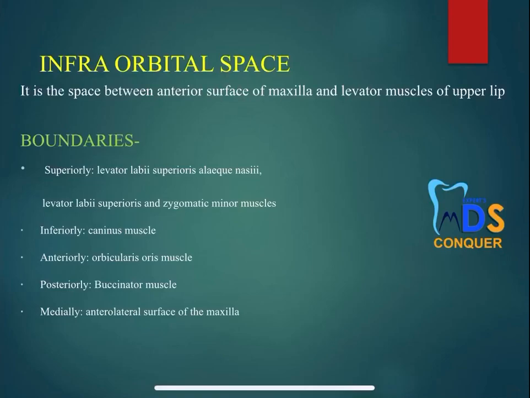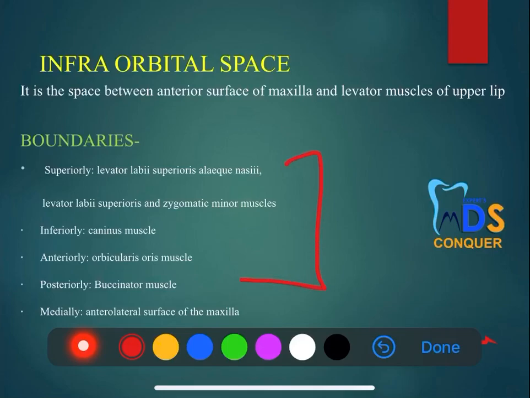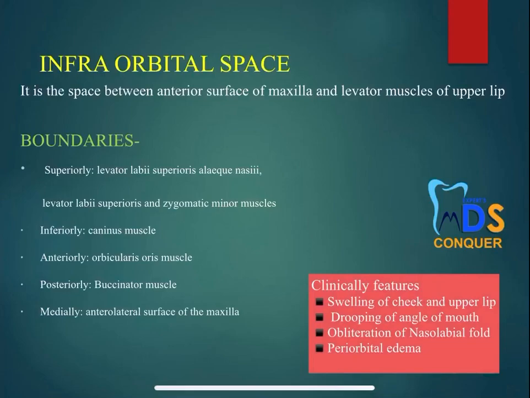Next, coming to the infraorbital space, from here onwards almost all the spaces will have respective boundaries. So it is better you write all the boundaries, superiorly, inferiorly, anteriorly, posteriorly, whatever boundaries are there for that particular space. It is better you write them, because that is how you explain your answer, and that is the main scoring part of the answer on space infections. Okay. And for the clinical features, we know there will be swelling, drooping of the angle of the mouth, obliteration of the nasolabial fold, and also periorbital edema. So this is how you have to write the infraorbital space. The boundaries as well as the respective clinical features you need to mention.